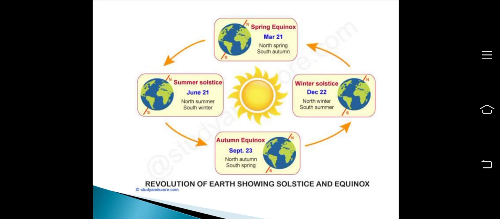So here we will talk about that June 21st is considered the longest day of the year, and 22nd December is considered the longest night of the year. And let's talk about the equinox, spring and autumn, March 21 and September 23. It is the day or night in which the time period of both the nights and days are equal.